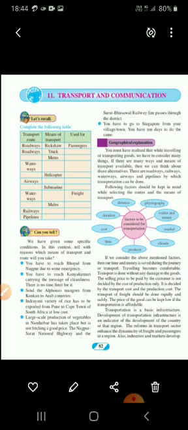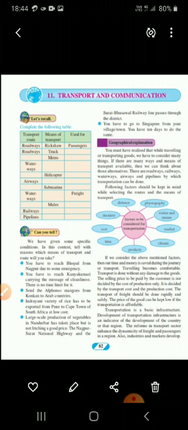Now see, first factor is distance. Now children, distance is very important because we have to see whether the place where we have to reach is near or very far away. So accordingly we have to take the means of transport. Next is physiography.